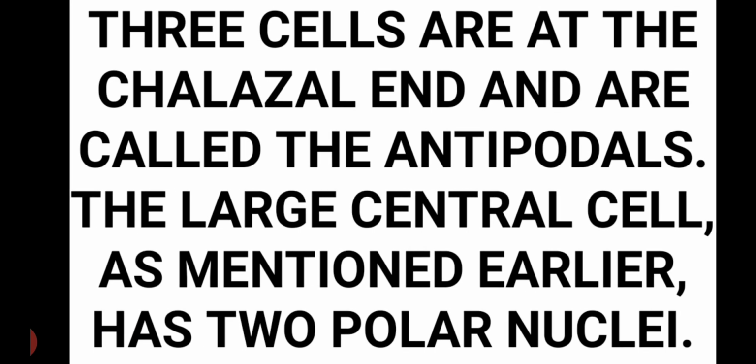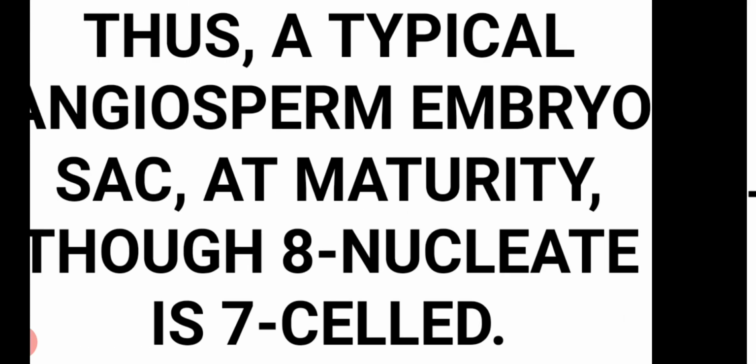Now three cells are at the chalazal end and are called the antipodals. The large central cell, as mentioned earlier, has two polar nuclei. So three at the top or chalazal region are antipodals, three in the micropylar region are two synergids and one egg cell, and at the center, the central cell, contains the two nuclei.